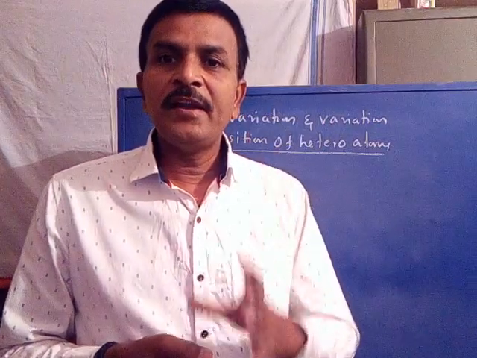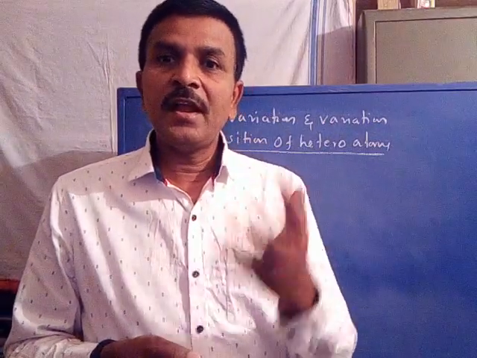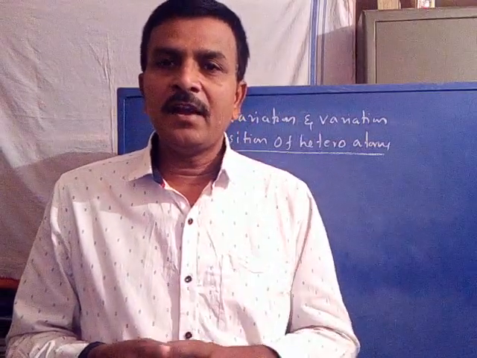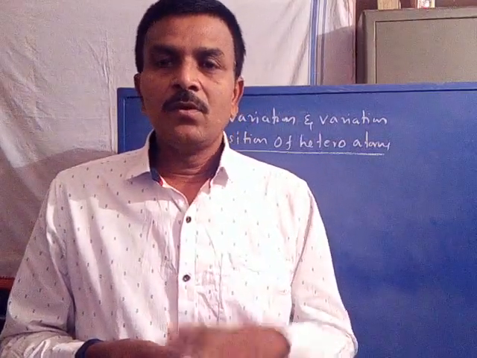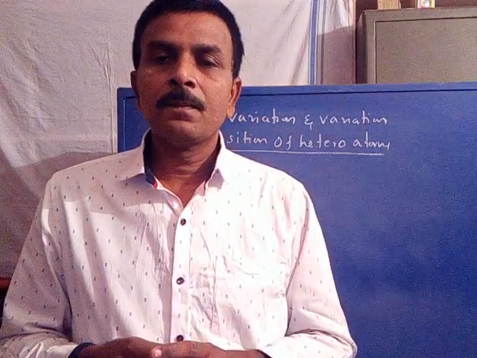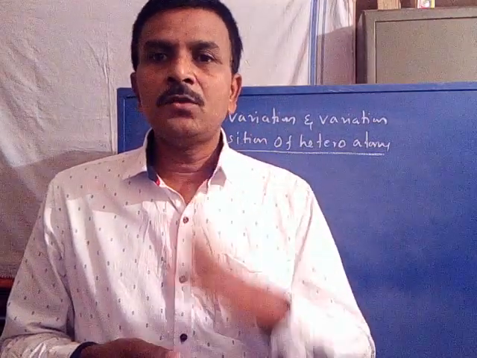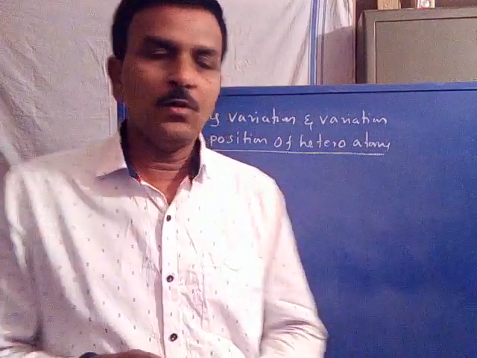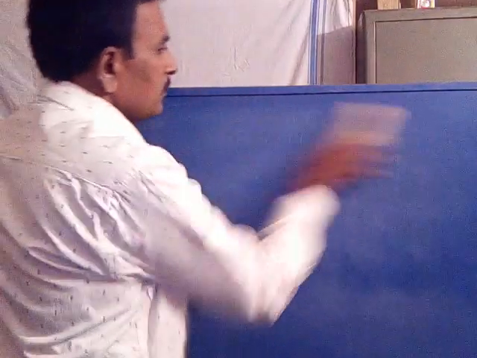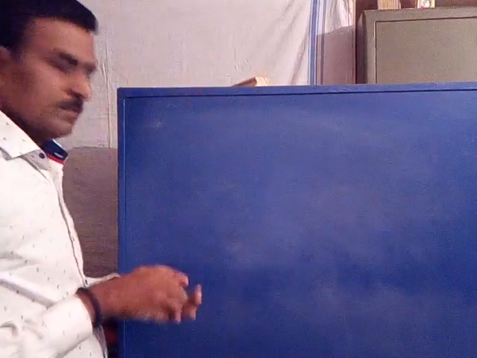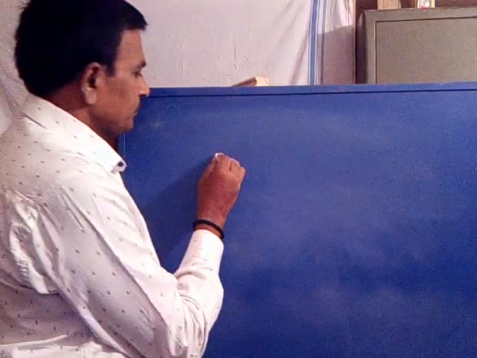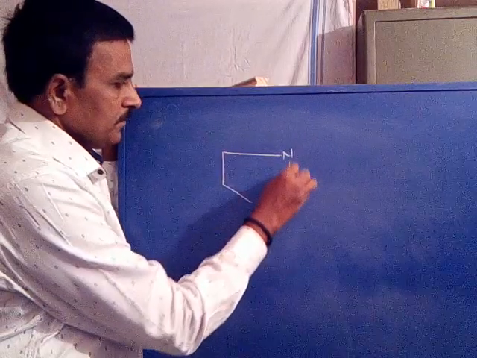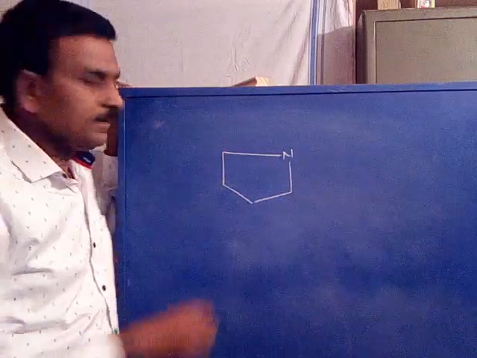So anti-inflammatory drugs, non-steroidal anti-inflammatory drugs. The non-steroidal anti-inflammatory drugs consist of one central ring substituted with two aryl groups. A central ring substituted with two aryl groups. For example, this is nitrogen, a central ring.